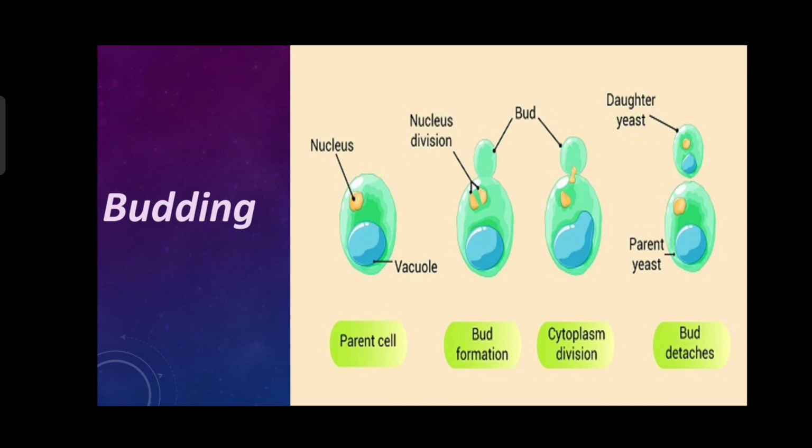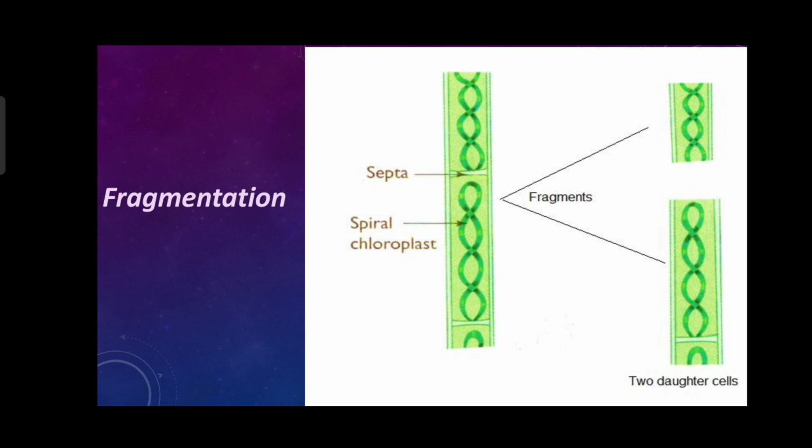Yeast produces two daughter nuclei by mitotic division and forms a bulb shape on its parent cell. After fully growing, it separates from the parent cell and lives as a new cell. It divides like we are walking a stair, step by step. Okay. Now we have understood asexual reproduction in unicellular organisms. Now we will study asexual reproduction in multicellular organisms.